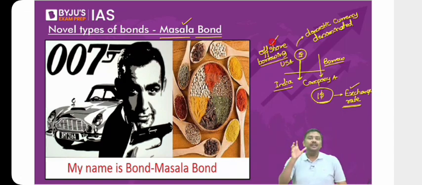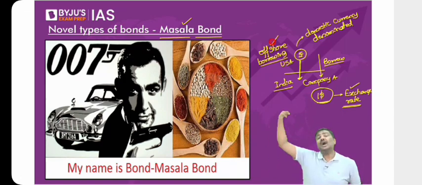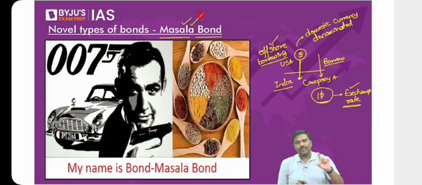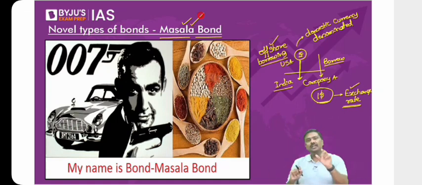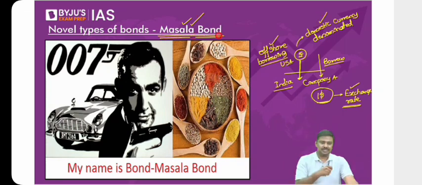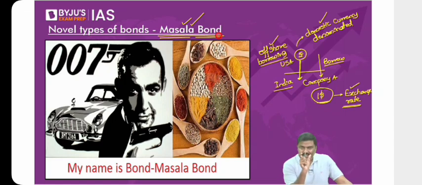So have a look at this. Whenever you borrow in a domestic currency but in an outside market, these kinds of bonds are referred to as masala bonds. I hope it is okay with you. Why they will do it, etc., you'll understand. Have patience. Whenever you borrow outside India, in the offshore market, but in a domestic currency, these kinds of bonds are referred to as masala bonds. So why specifically masala bonds? Why are we using the term masala bonds here?